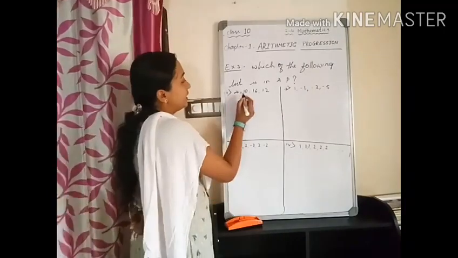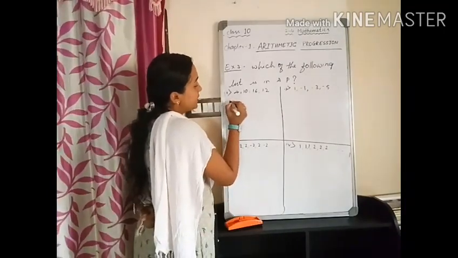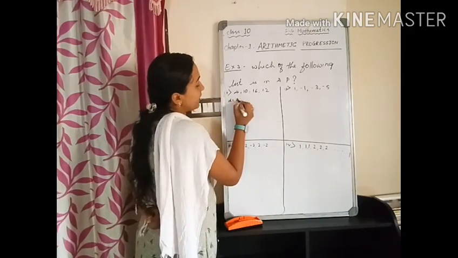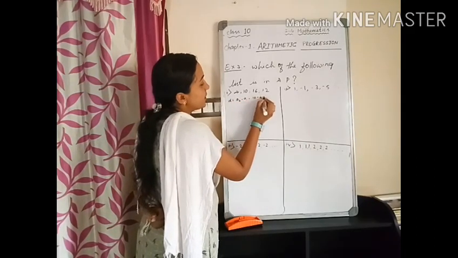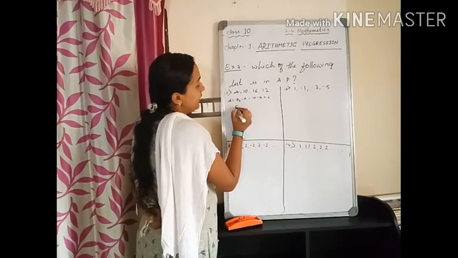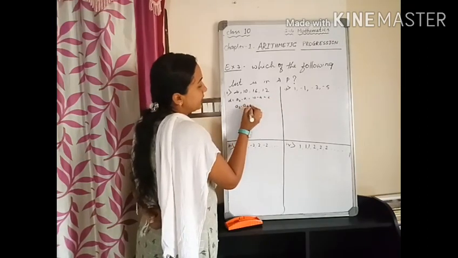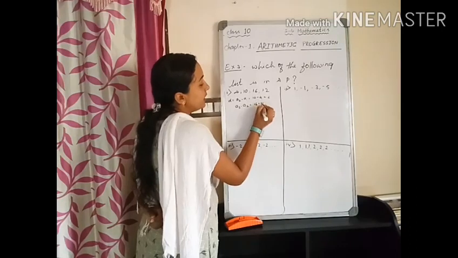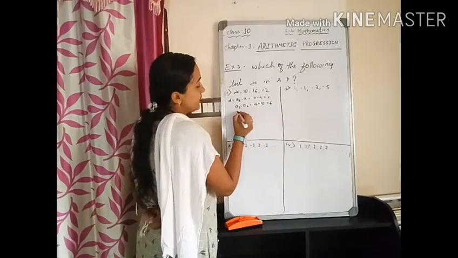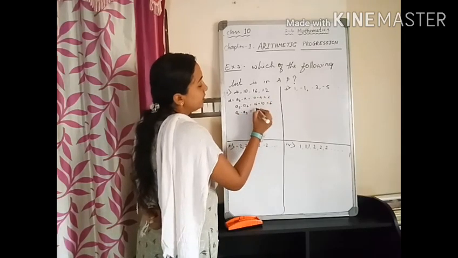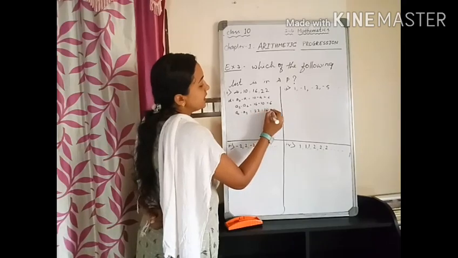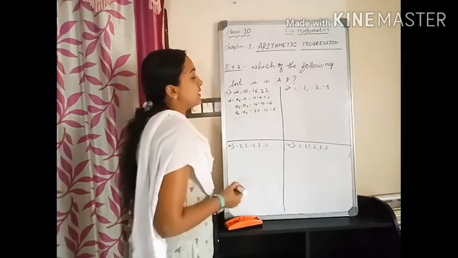So, let's start. For the first one, A2 minus A1. That means 10 minus 4 is 6. And A3 minus A2. That means 16 minus 10 is equal to 6. A4 minus A3. So, 22 minus 16 is also 6.